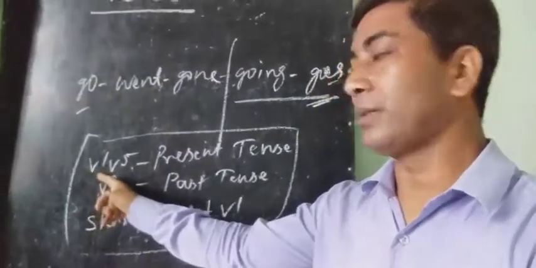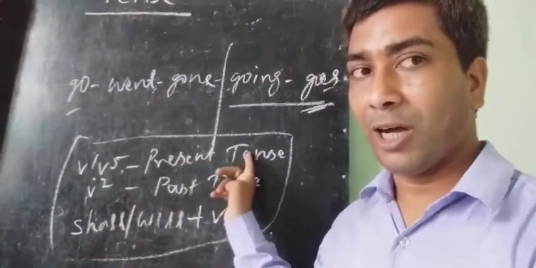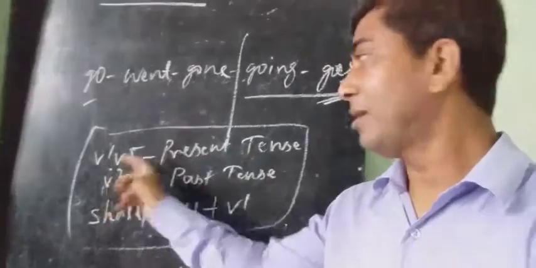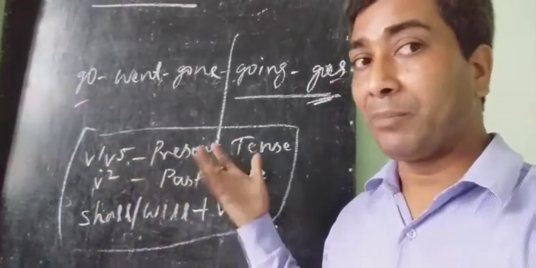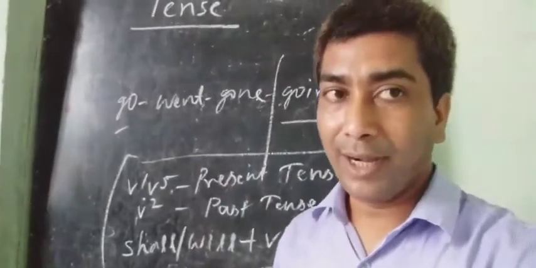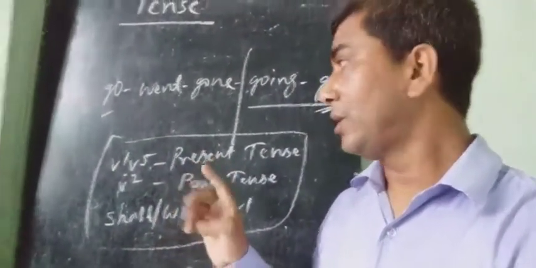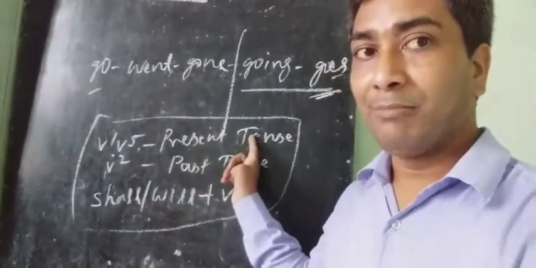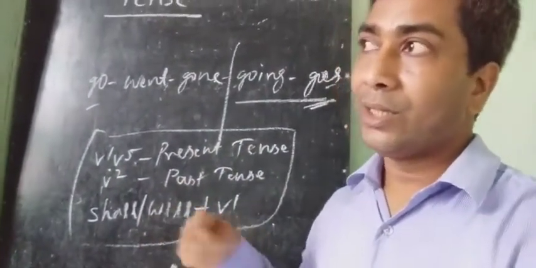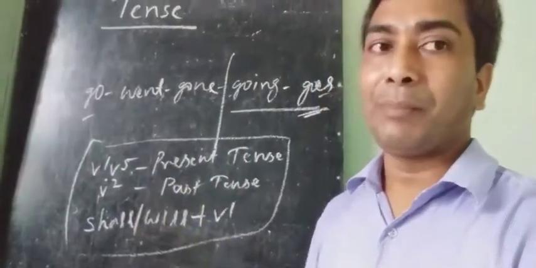We live on earth is present tense. It will indicate present time, but no, it indicates all three. It is only present tense, but it indicates not only present time, but also past time and future time.